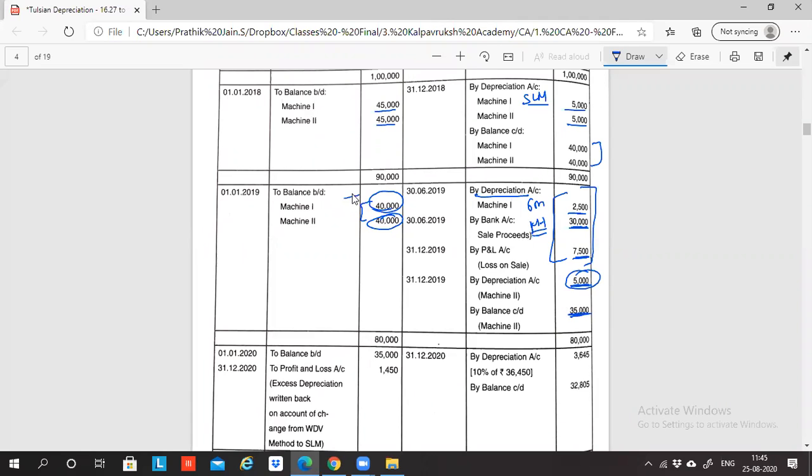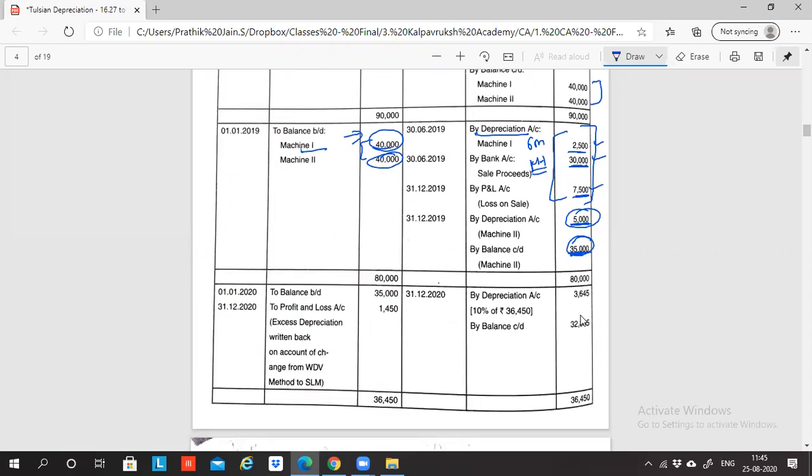M1: 2,500 plus 30,000 plus 7,500 is 40,000. So M1 debit 40,000, M1 credit 40,000. So M1 is completely gone out of the books of account in 2019. So the balance automatically will be machinery 2's carried forward balance.